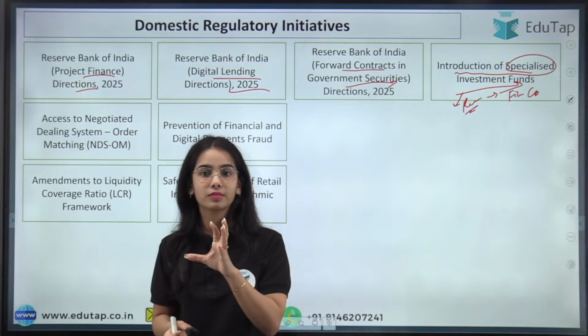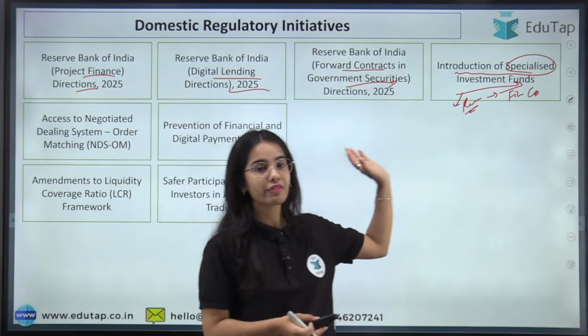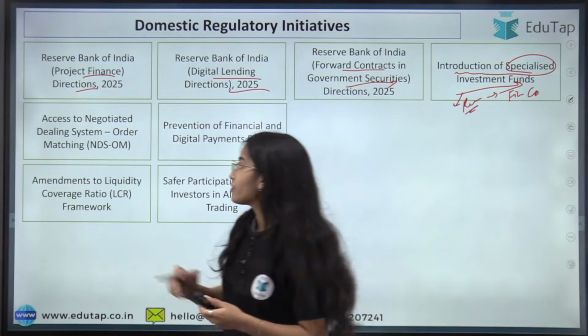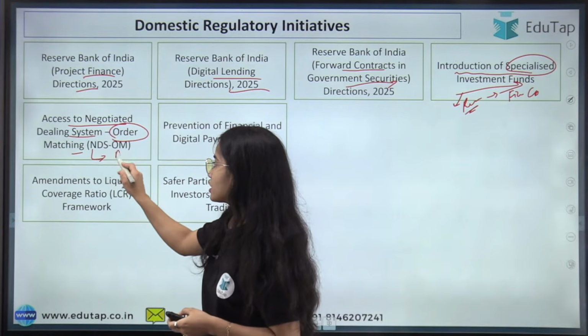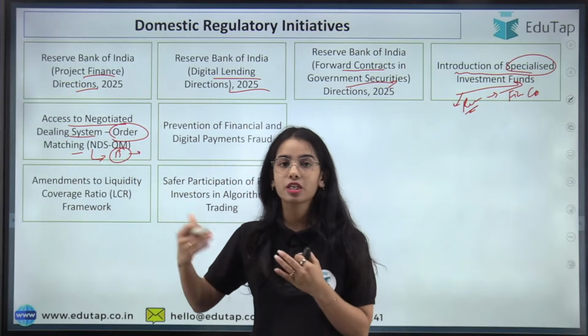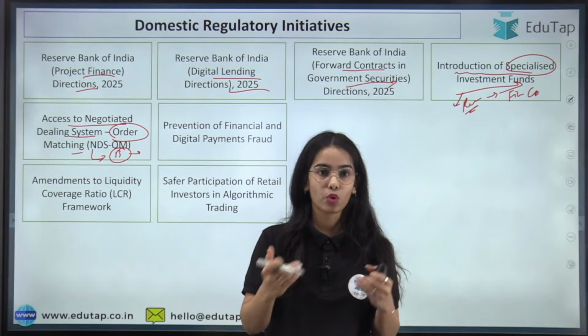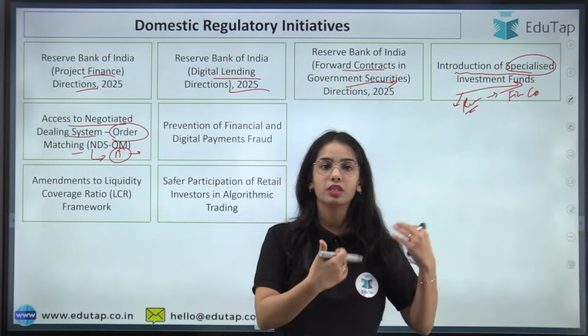Minimum limit of 10 lakh, right? So we have discussed the specialized investment fund. We have discussed the access to the negotiated dealing system, order matching. That means the stock brokers, the SEBI registered brokers, will get access to NDS OM for their customers, for their constituents.